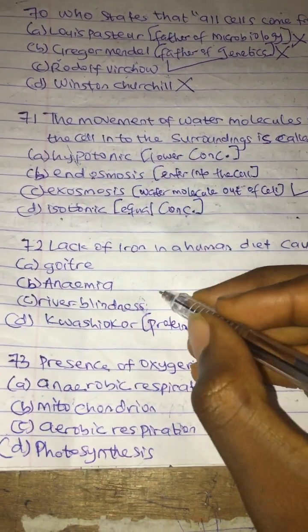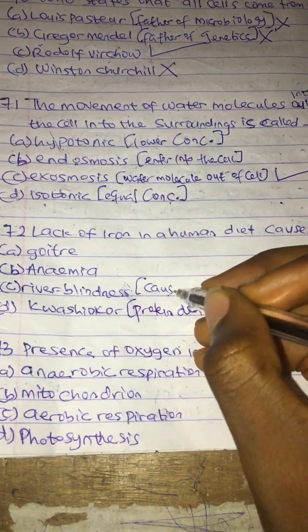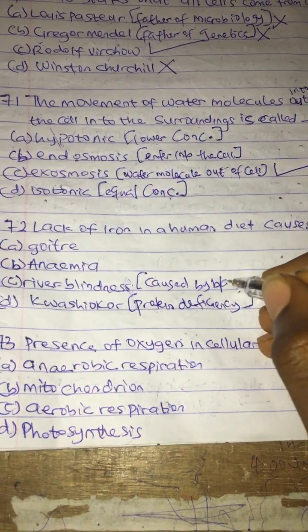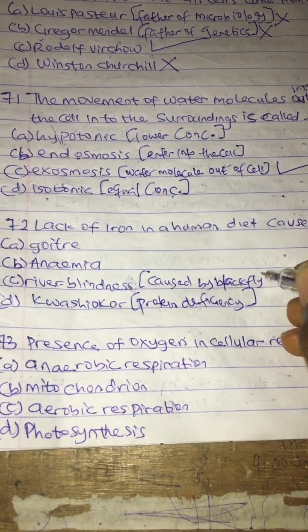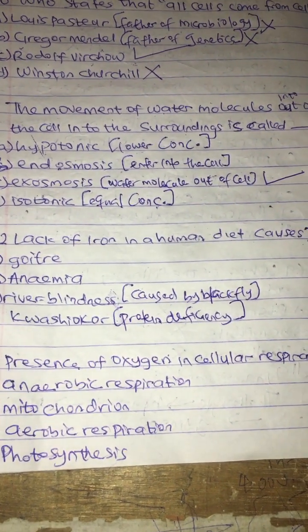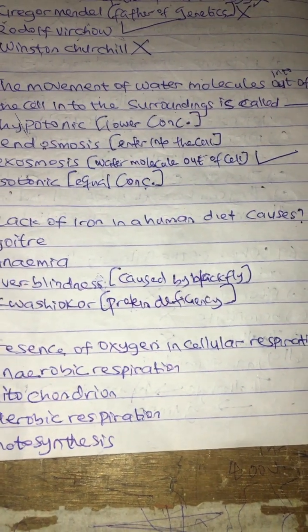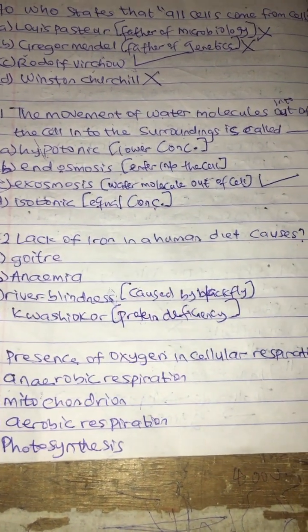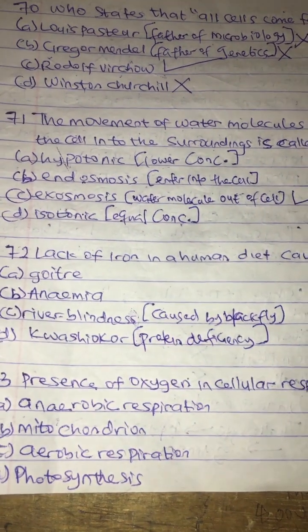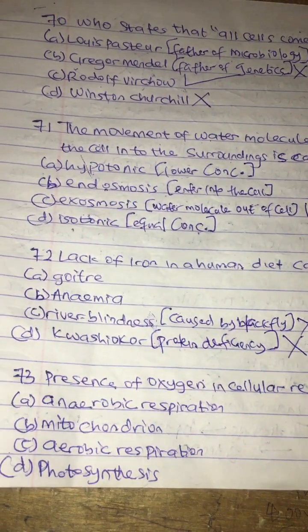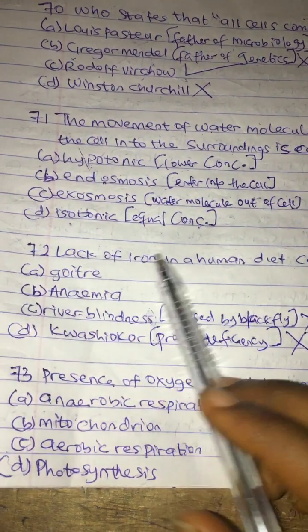While river blindness is caused by the black fly, and this black fly, once it bites, it can cause permanent blindness for a person. And it can also cause scratching or itching of the body. So river blindness and kwashiorkor do not have anything to do with lack of iron.